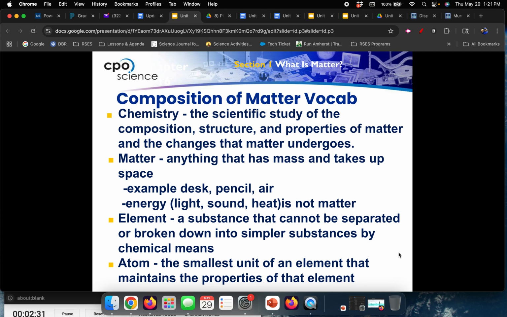There are smaller things than atoms. There's parts inside of an atom which we'll refresh our memories with later. But atoms still retain the properties. So if you break an atom down into protons, neutrons, electrons, those no longer have the same properties as the element.